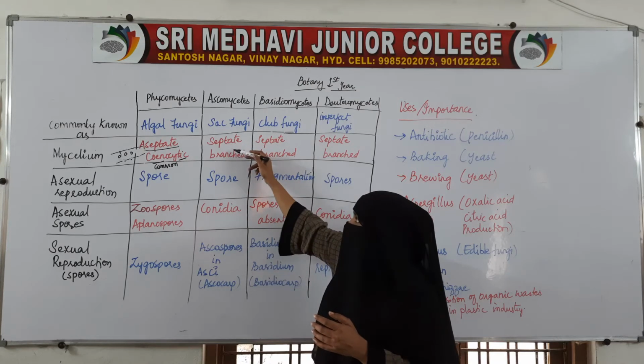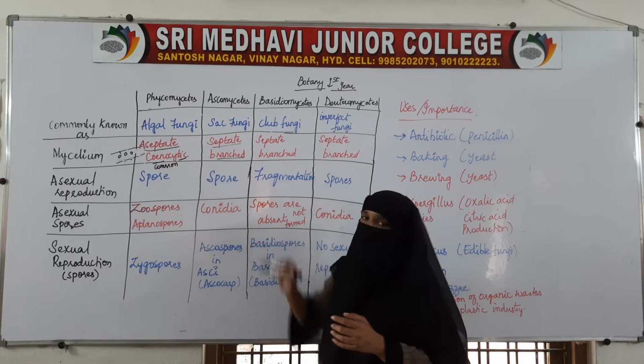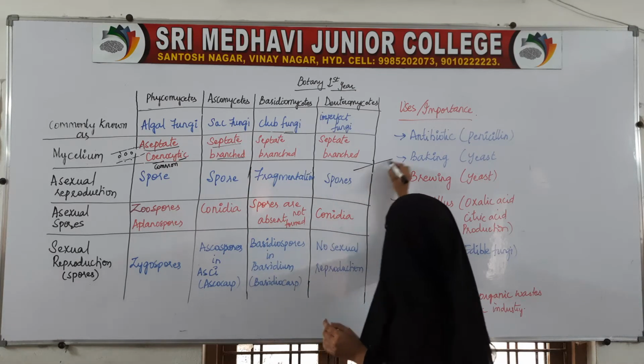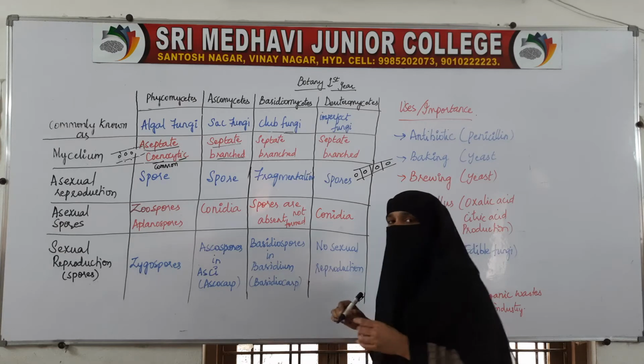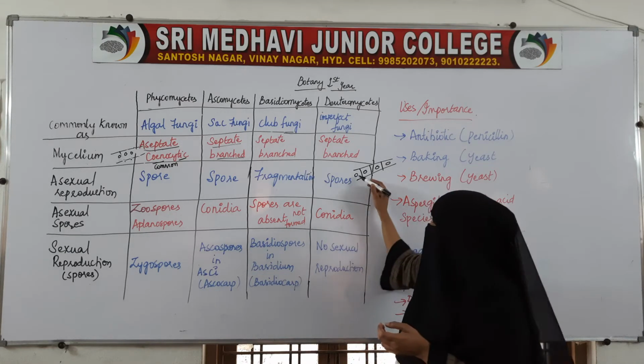Next, in Ascomycetes we have septate mycelium and it is branched. Septate mycelium means the hyphae or the mycelium is divided into small compartments and each compartment will have nuclei, one or two or many depending, but a nucleus will be present.